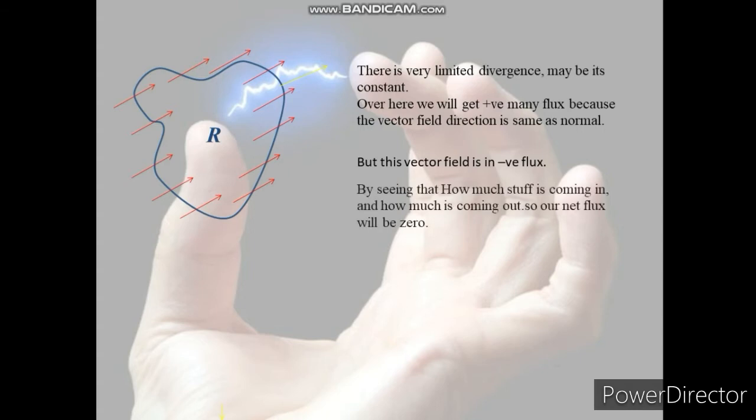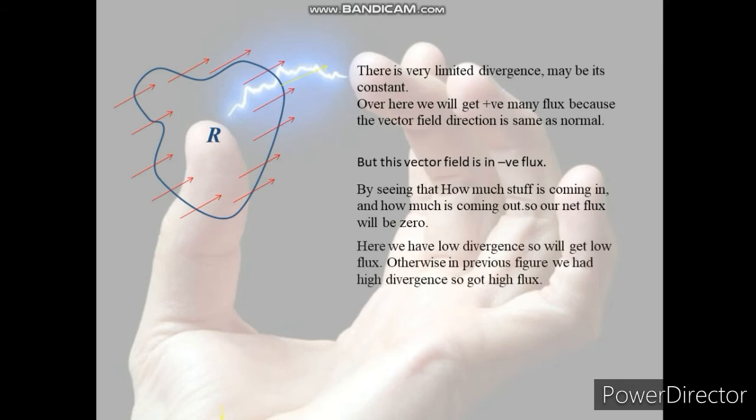By seeing how much stuff is coming in and how much is going out, our net flux will be 0. Here we have low divergence, so we'll get low flux. Otherwise, in the previous figure we had high divergence, so we got high flux. Now another region.